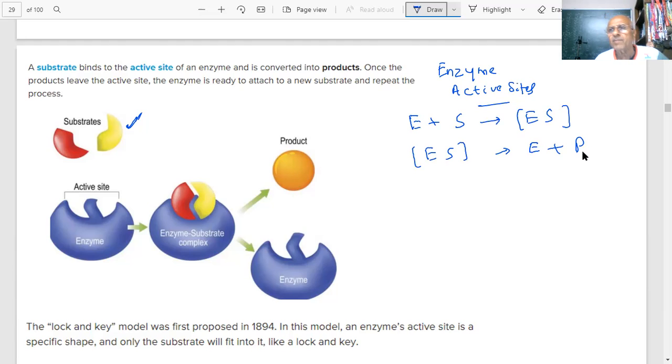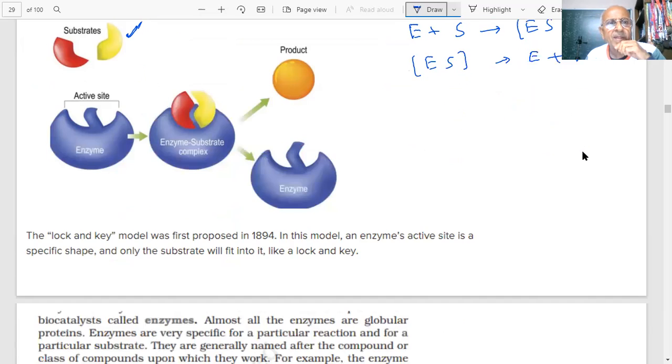And you can see that there is a definite size inside where it is fitting, students, the active site. The active sites which I'm showing, you can see, what they call the lock and key model, was proposed in 1894. Every substrate cannot fit into every enzyme. That's our story. Different enzymes have different types of active sites and different sizes, so only certain substrates can fit. So it is a type of lock and key mechanism, proposed in 1895.